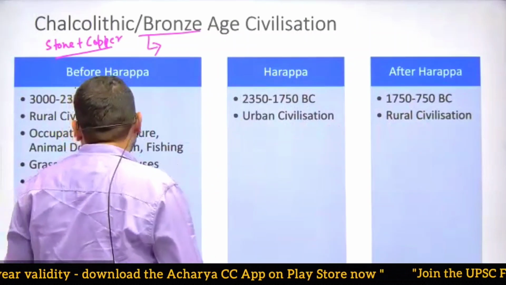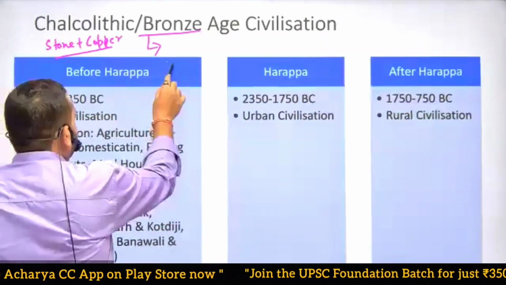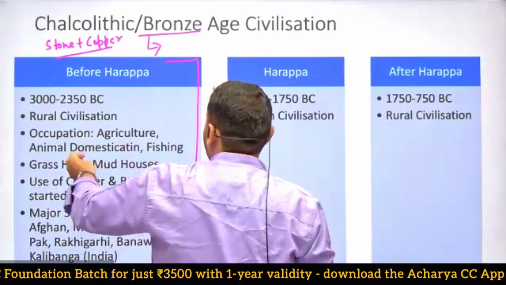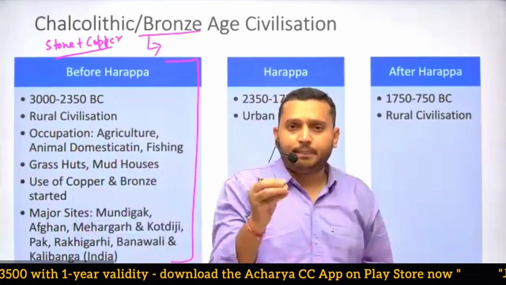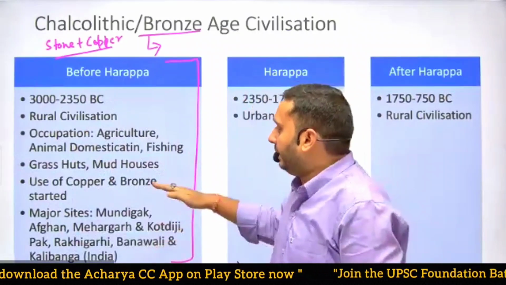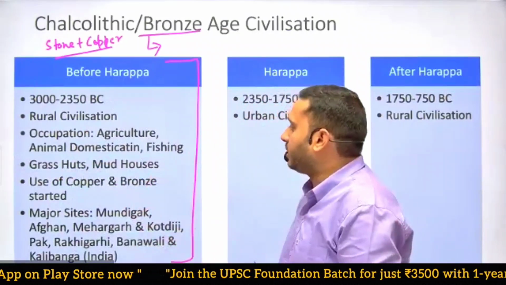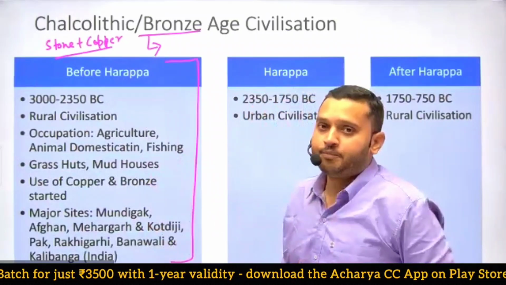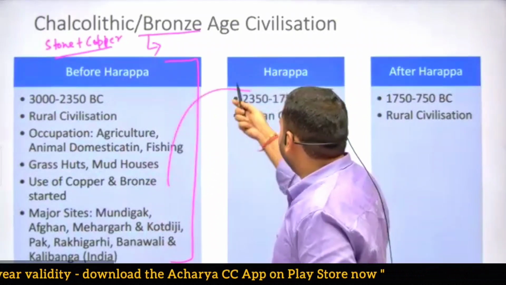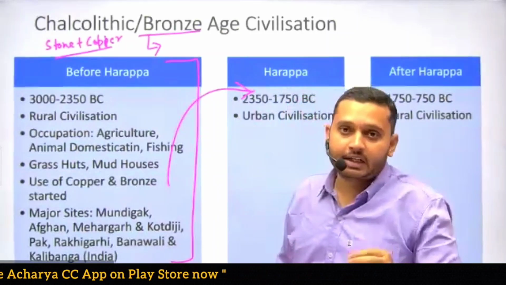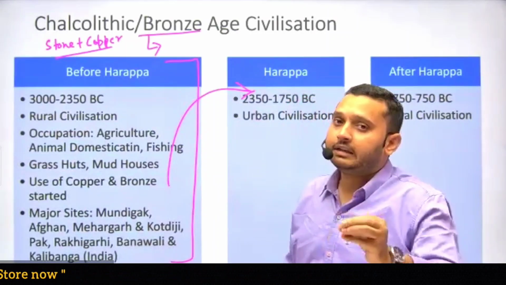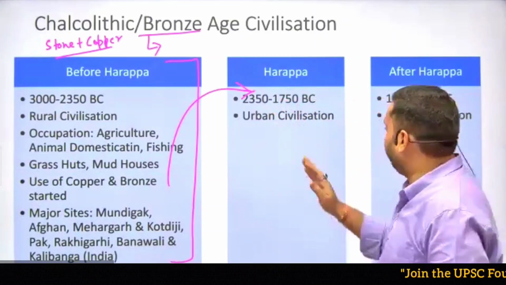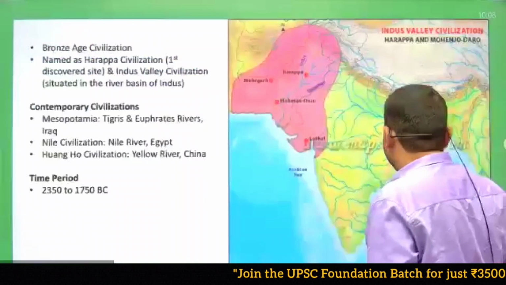And yesterday I discussed the pre-Harappa or before Harappa. There are some important regions. They are on the very basic level of civilization. They have grass huts, mud houses, they use copper, and just started the use of bronze, etc. And then the developed version found is with the name of Indus Valley civilization, or we can say the Harappa civilization. So today we are going with Harappa civilization, then we move towards the after Harappa civilization.